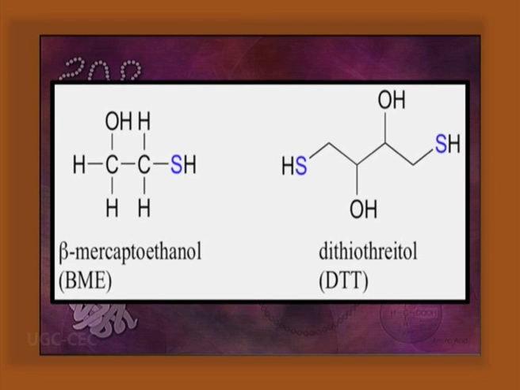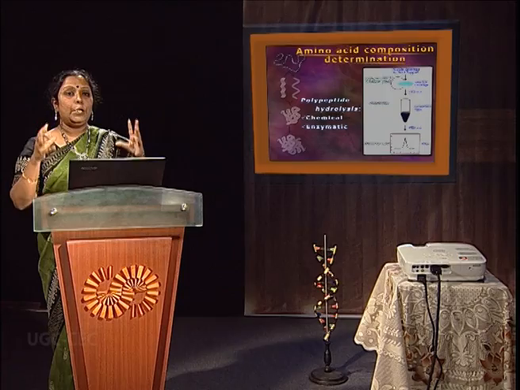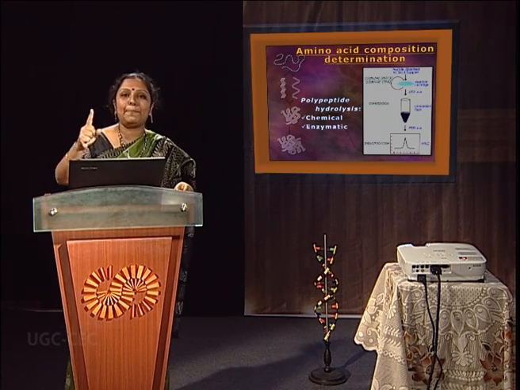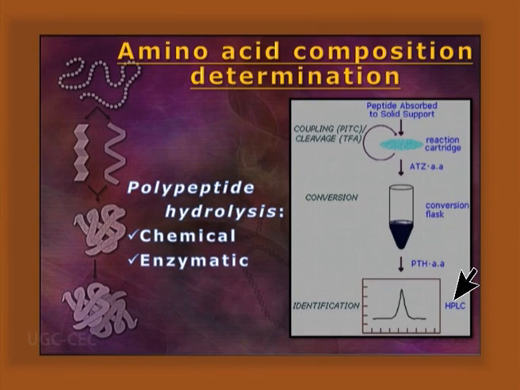or dithiothreitol. Amino acid composition determination can be done chemically by giving 6 normal HCl or 2 to 4 normal sodium hydroxide, or enzymatically we can give pronase. Now, after knowing the amino acid sequence, it is automated as well by application of beta-mercaptoethanol and phthalaldehyde. You can have the fluorescent product, fine. For each and every amino acid, a specific fluorescent signal must be there. So, automated signal by HPLC will help you to identify the particular amino acid.